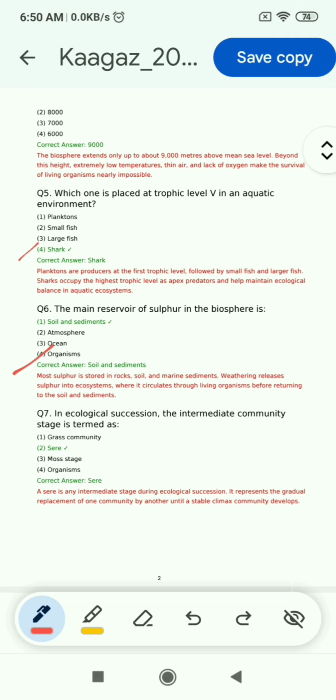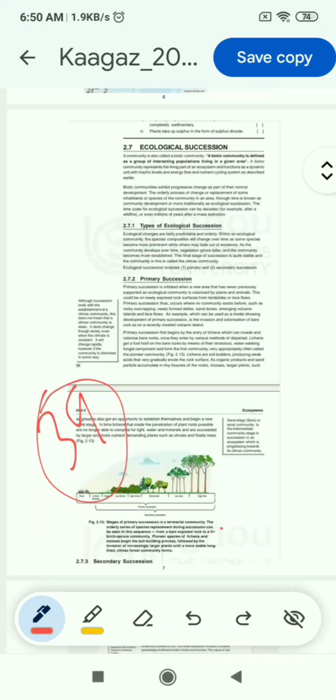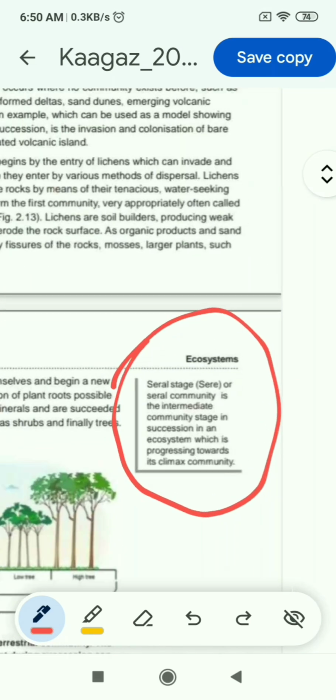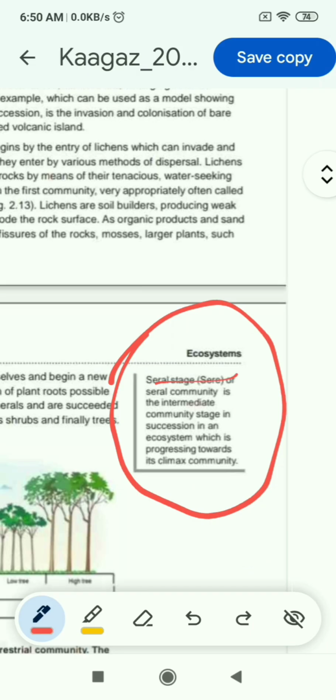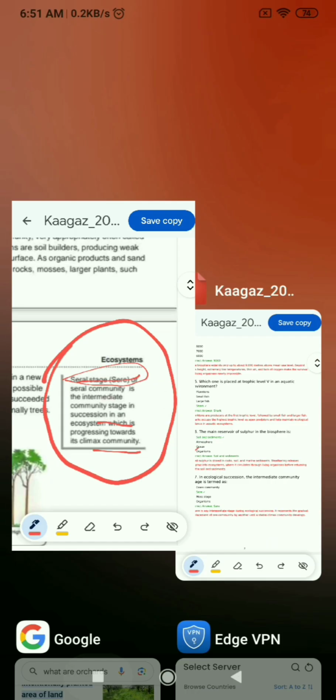Now question 7: in ecological succession, the intermediate community stage is termed as. Options are grass community, sere, moss stage, organisms. So the correct answer is sere. And this answer you can find on page number 39 of block 1. In the left side box, serial stage or serial community is the intermediate community stage in succession in an ecosystem which is progressing towards its climax community. So the correct answer is serial.